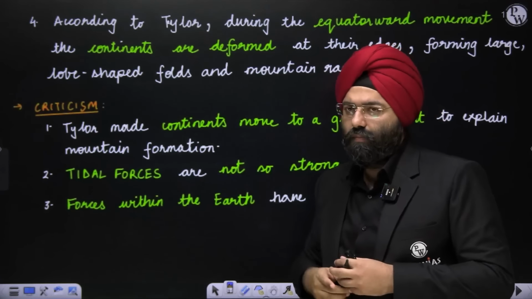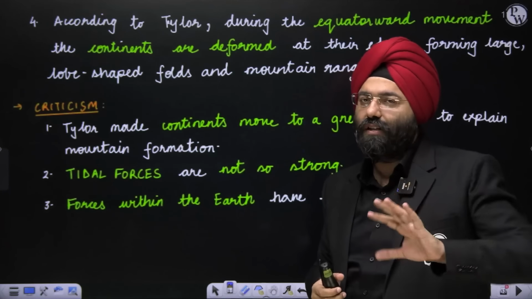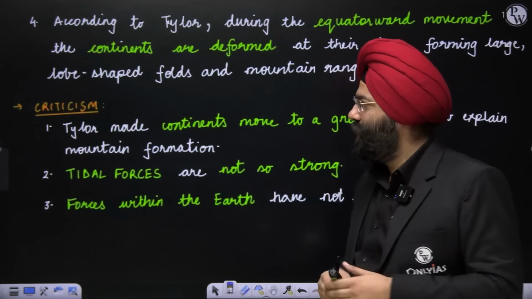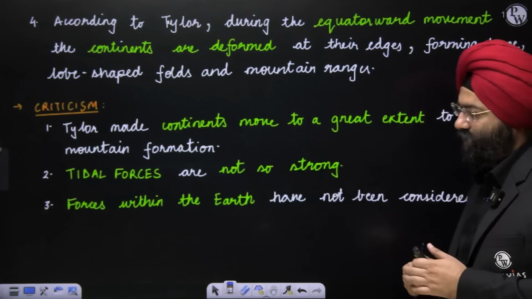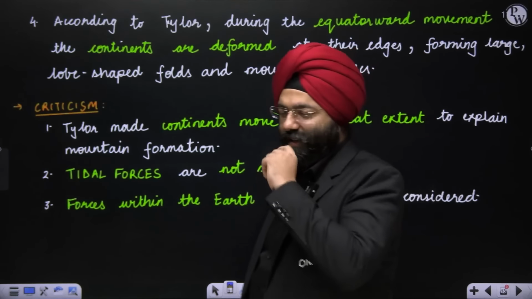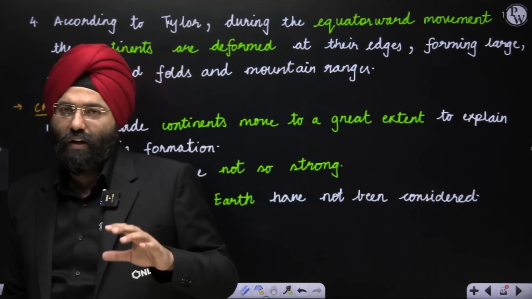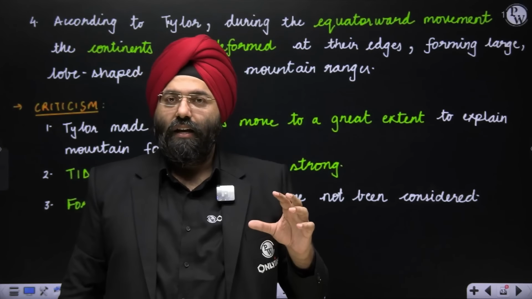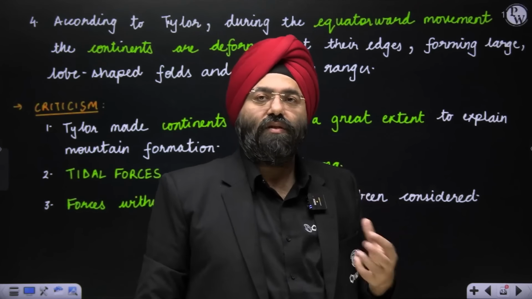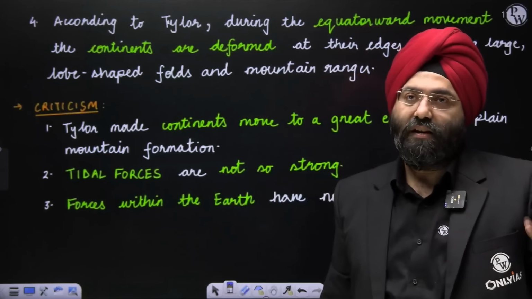Now the criticism, please understand, you by default know that there are a lot of issues with regard to this theory. Taylor made the continents move to a great extent to explain the mountain formation. So the criticism is that just to explain the mountain formation, you have moved all the parts of the continent here and there. And it is not necessary that such processes took place, or to such a scale.